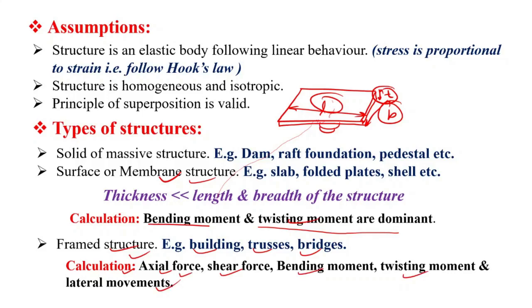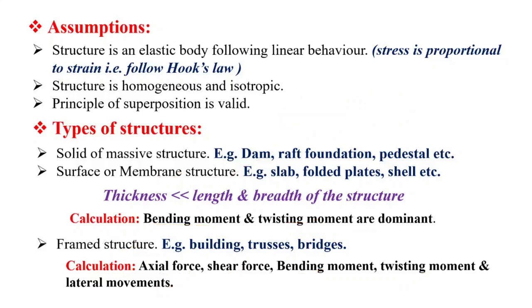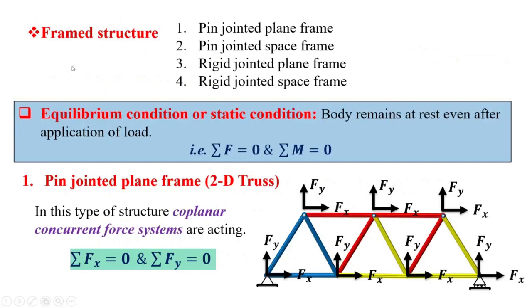So let us discuss the various subtypes of framed structure, right? What are the various types of framed structure? In the framed structure, the first one is pin jointed plane frame, the second is pin jointed space frame, the third is rigid jointed plane frame, and the fourth one is rigid jointed space frame, right? We will discuss these four types of structures one by one, right?